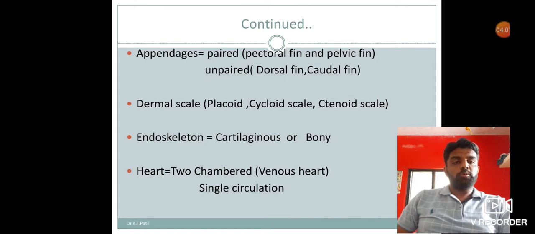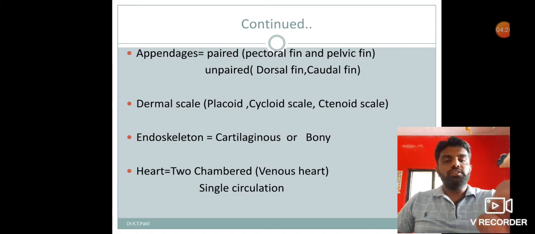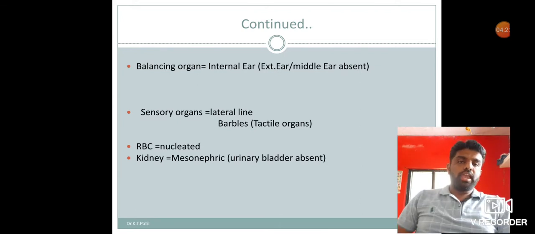Fishes show single circulation, meaning blood passes through the heart only one time. Such a circulation is called single circulation, which is found in fishes. See the next characteristic, balancing organ. In fishes, the internal ears act as a balancing organ. They are made of three semicircular canals.